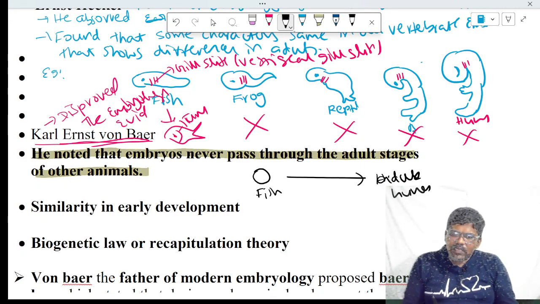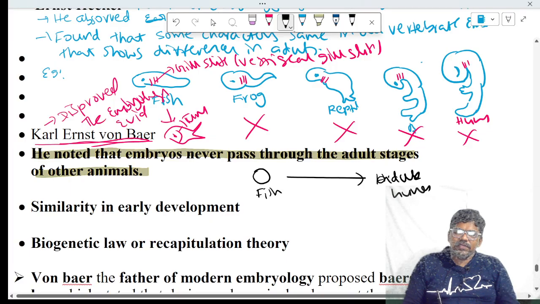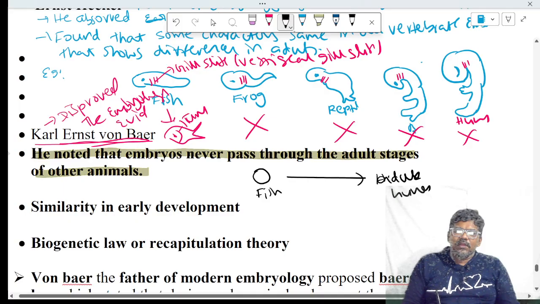How did he prove that embryos do not show the same features or similarities, based on observation? He noted that embryos never pass through adult stages of other animals. The embryo of one animal does not become another animal.